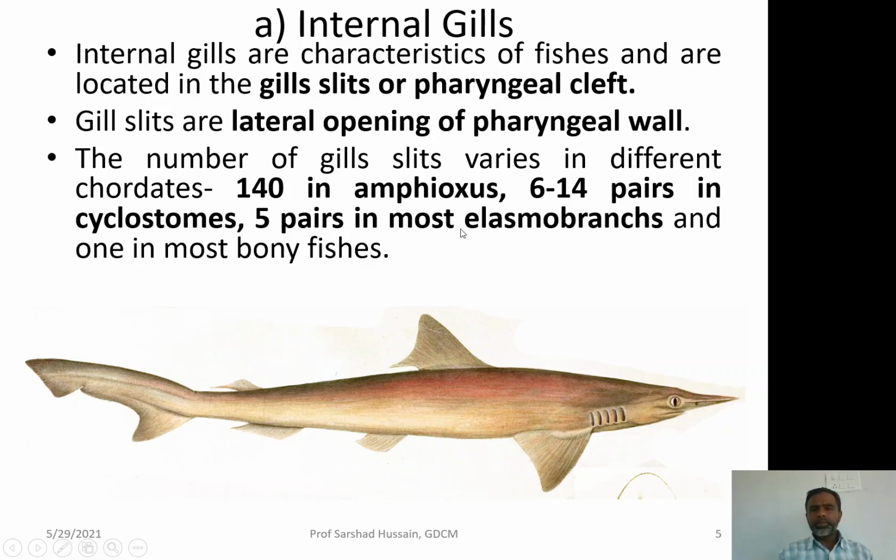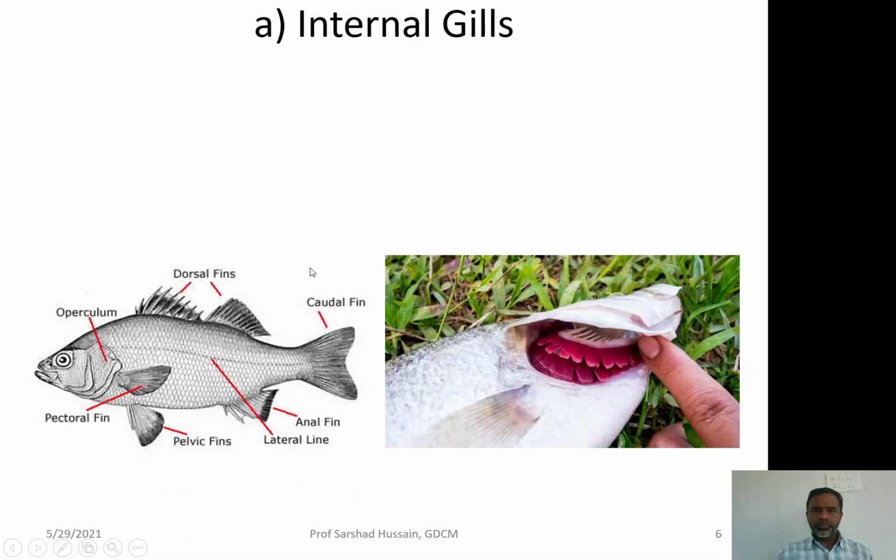There may be 5 pairs in Elasmobranch, as this is the Elasmobranch I have shown you. So, you are having 1, 2, 3, 4 and 5 pairs, because the other 5 are present on the opposite lateral side, and they may be 5 or 4 sometimes in bony fishes also.